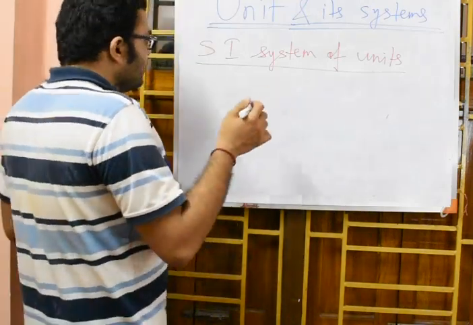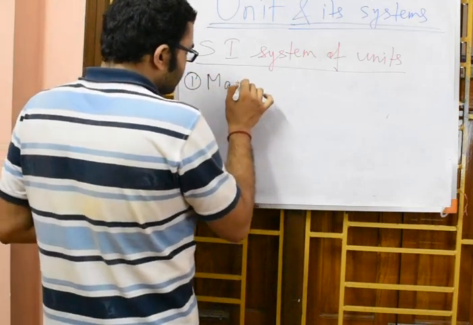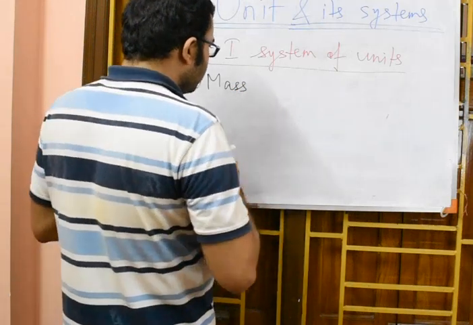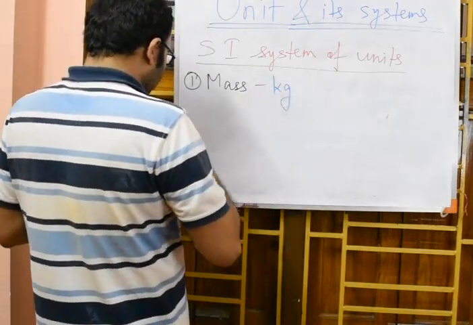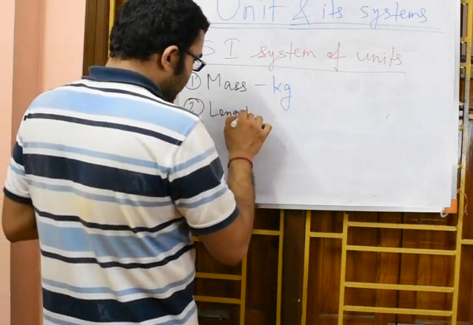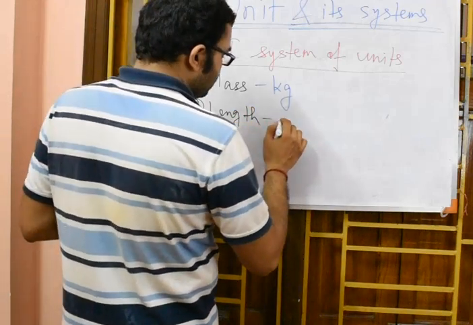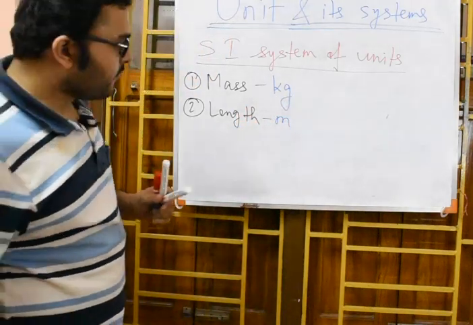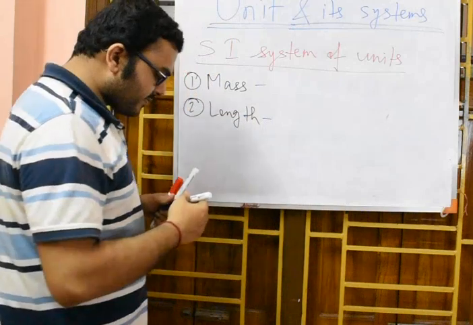Okay, so let us see what SI units are assigned to the 9 fundamental physical quantities. The first fundamental physical quantity was mass. The SI unit of mass is kg. The second one was length. The SI unit of length is meter. I am writing the full form as well as the short form, then it will be easier for you to memorize.